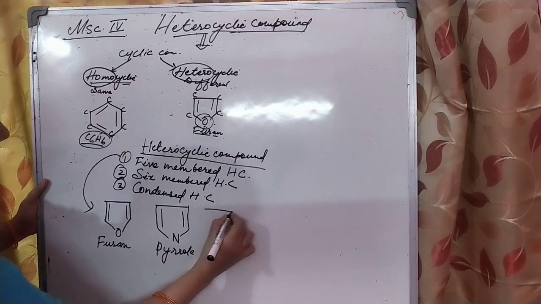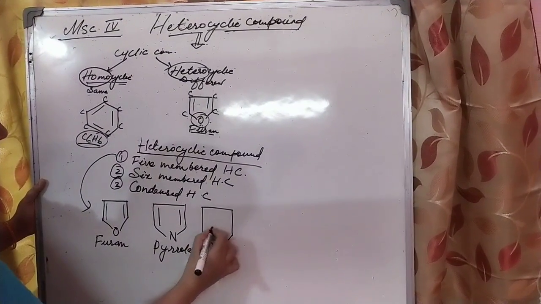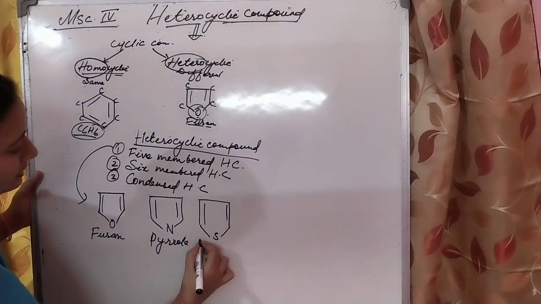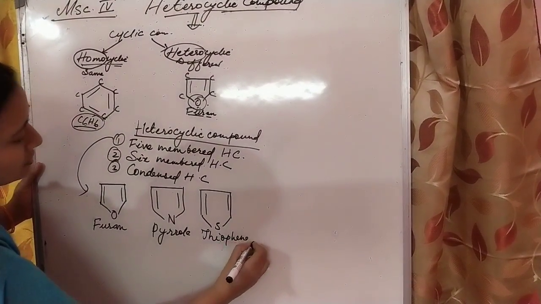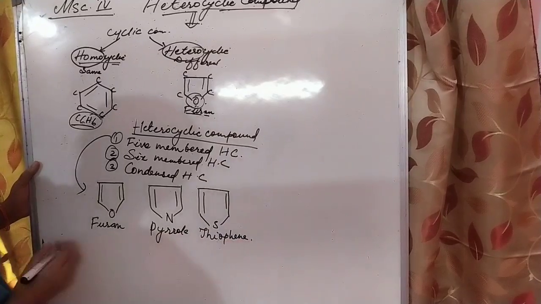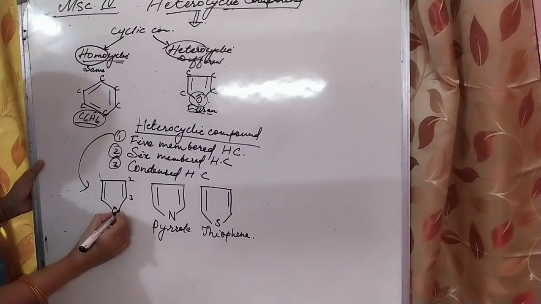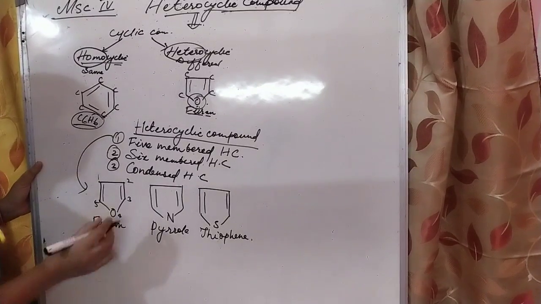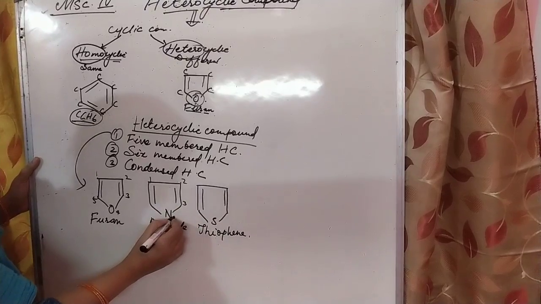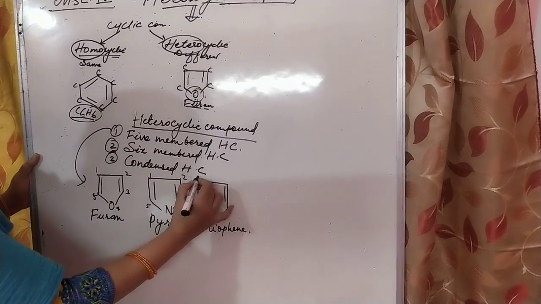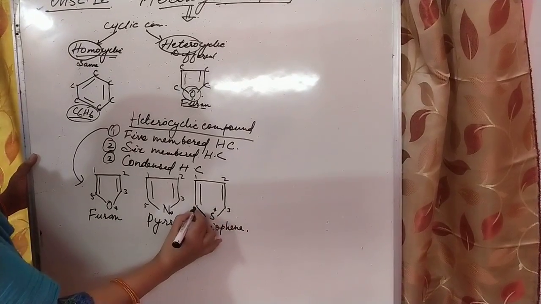If in place of nitrogen we take S, that is sulfur, then it is called thiophene. These are the 5-membered rings: 1, 2, 3, 4, and 5. All are 5-membered heterocyclic compounds.